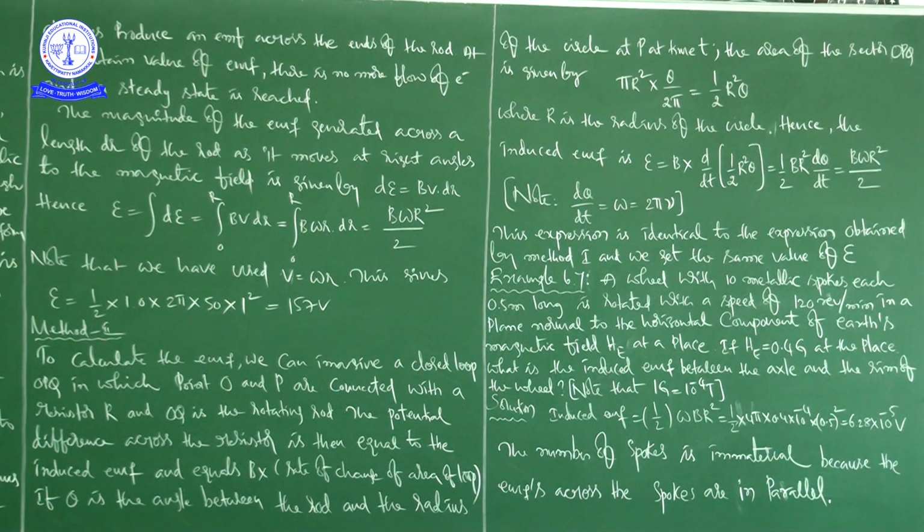Here also in a similar manner we use the same expression, but the situation is different. Here a wheel with 10 metallic spokes, each 0.5 meters long, and this is the frequency and this is the magnetic field. So substituting, we get the answer. The small conclusion is that the number of spokes is immaterial because the EMF across the spokes are in parallel.